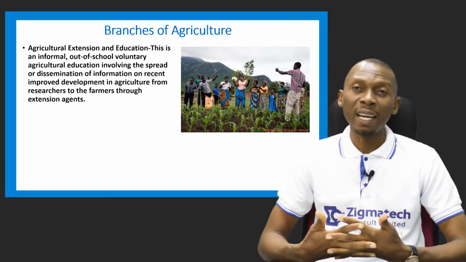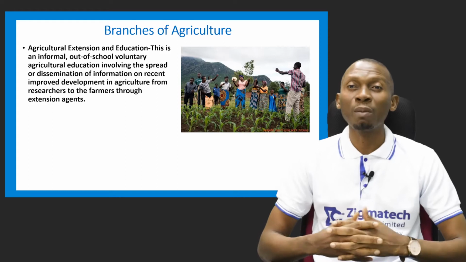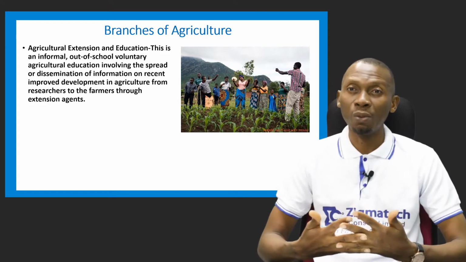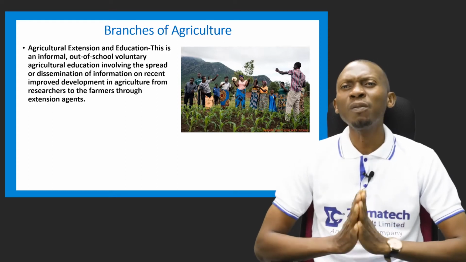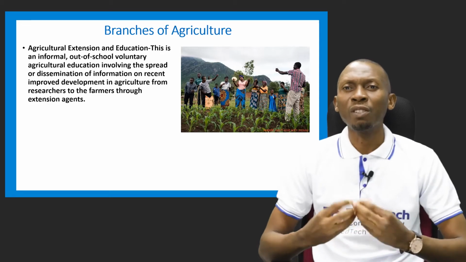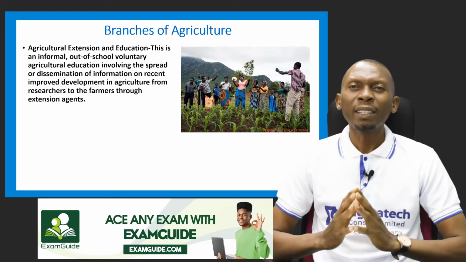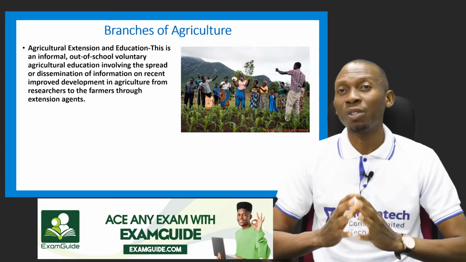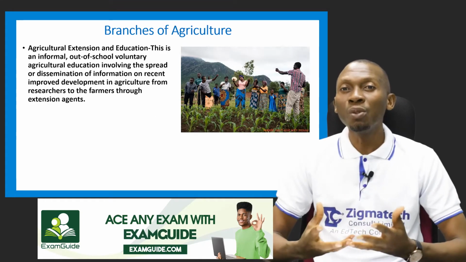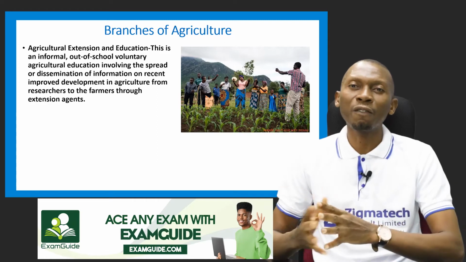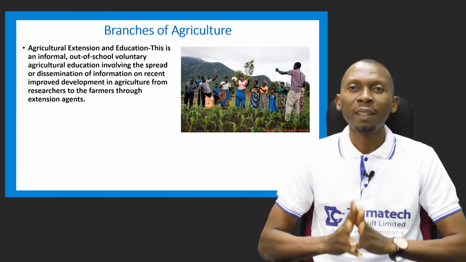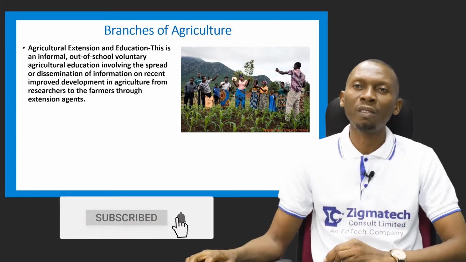You know, agriculture is science, it's evolving, it's becoming more sophisticated, as I told you earlier on. And some of these findings that have been discovered need to get to the farmers. And that is what agricultural education and extension is all about. The new improved developments are taken from the research institute to the farmers. That's what this area covers.